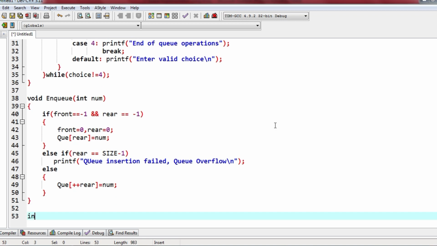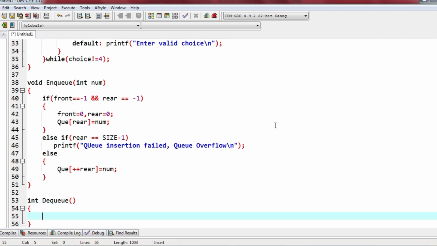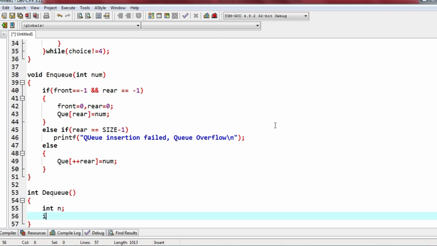Next is the dequeue function. In the dequeue function I'll have one variable n which is going to store the value. First I have to check whether the queue is empty, for which I'll give if front is equal to -1 and rear equals to -1, means both are -1.